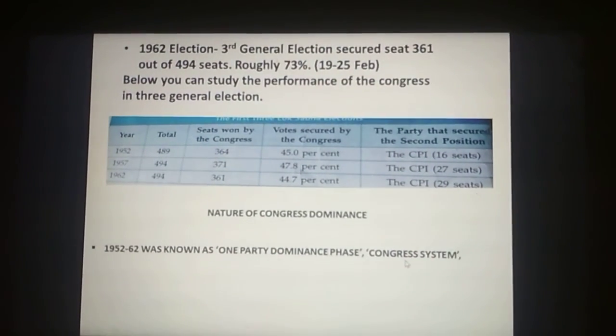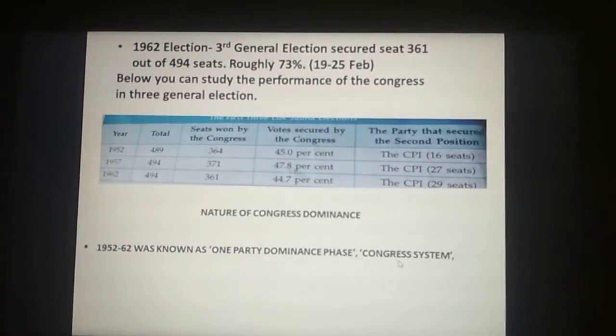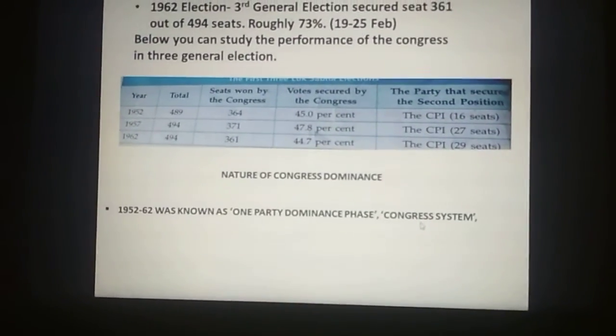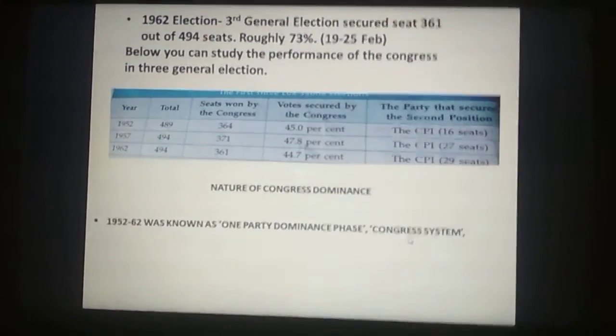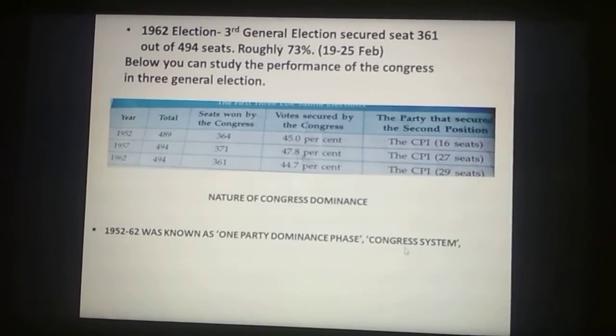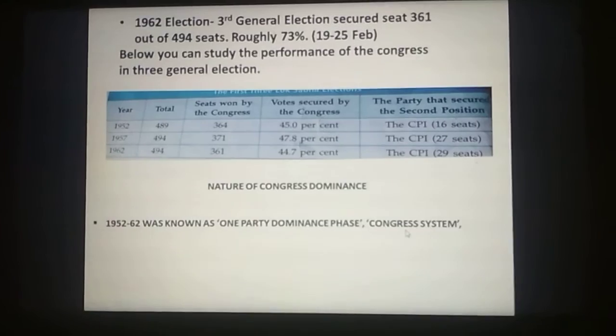Even in other countries, one political party used to dominate the political scenario, but it was very different from the Congress dominance.